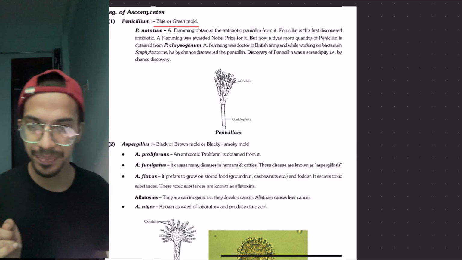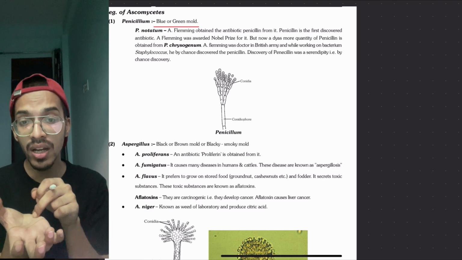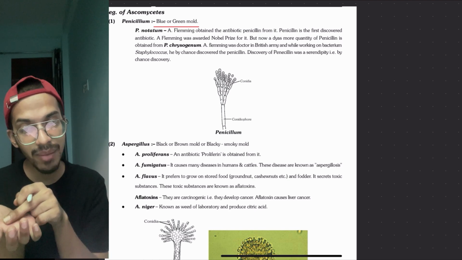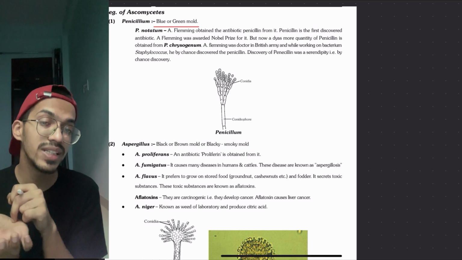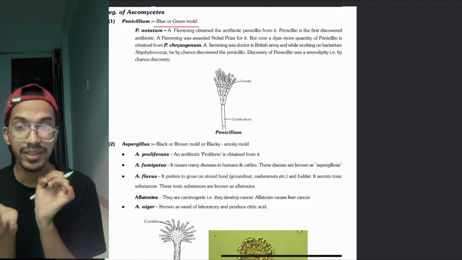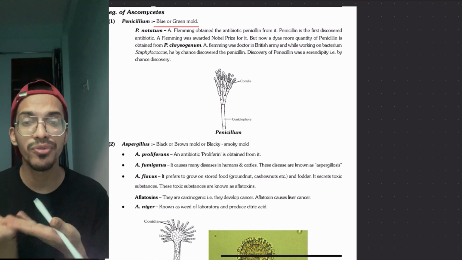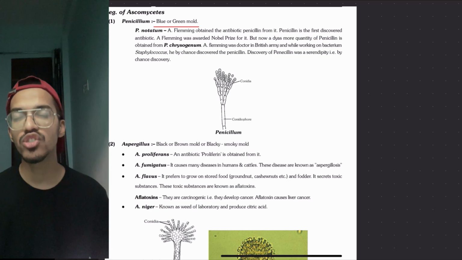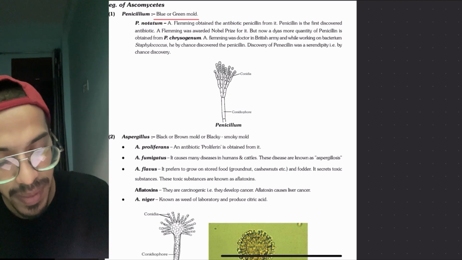Tomorrow when I came back, I saw that on that dish a certain kind of organism was growing and releasing a certain substance. Because of that, the Staphylococcus was not able to grow, meaning someone was restricting its growth by releasing certain toxins. That material was penicillin, and the organism was a fungus, Penicillium notatum. I hope you understand it. It is a chance discovery, not a planned discovery.